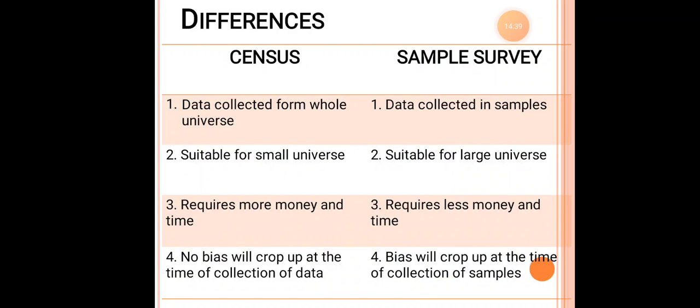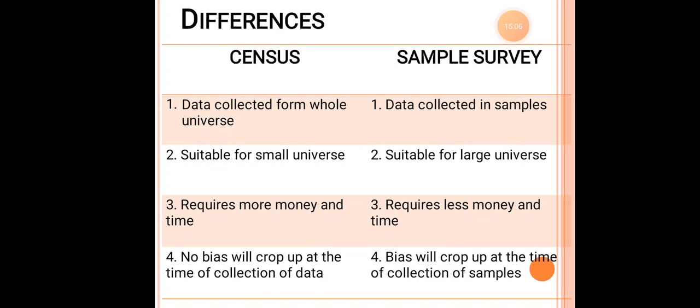So the differences between the census and sample survey. So what is the meaning of census? First comes the meaning. Under census, data is collected from the whole universe. So what happens under census? We collect the data from the whole universe, but when it comes to sample survey, data is collected only from the samples, that is, we go to any particular locality, any particular area, and we collect the samples.